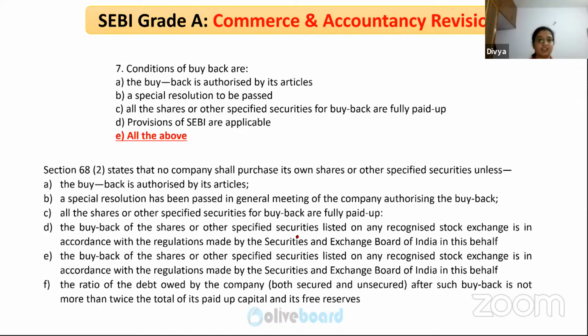Okay, fine. So section 68 subsection 2 gives the conditions of buyback. It should be authorized by its articles of association. A special resolution has to be passed in the general meeting authorizing the buyback. All the shares for buyback should be fully paid up. Buyback shares cannot be partly paid up.